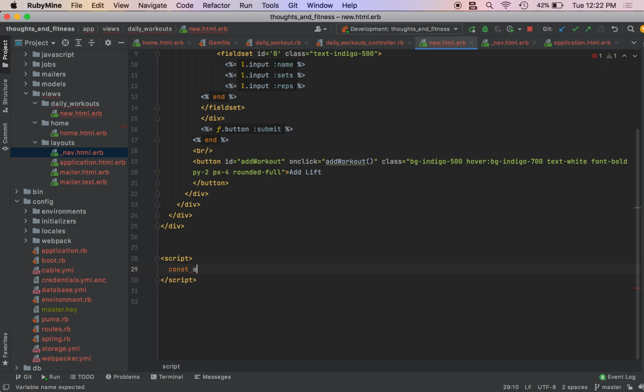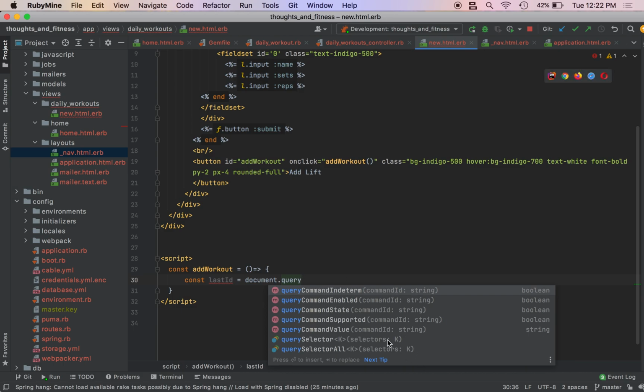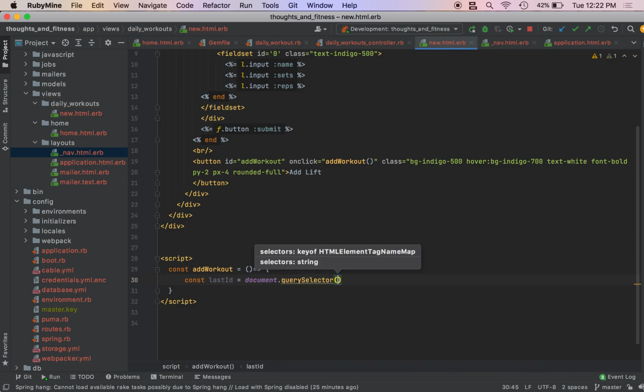So I need to do const addWorkout. The race is on. My computer's at 42%. So this is an anonymous function right here. This syntax. const lastId equals document.querySelector. I'm just going to write this and then I will explain the code in a second.